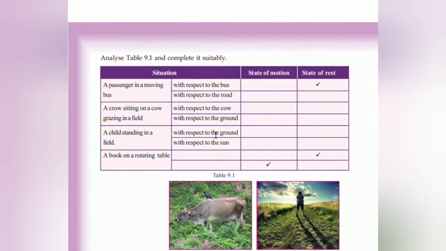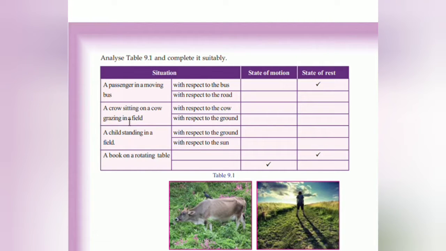Let's see. What is this? Analyze the table. A passenger in a moving bus, with respect to the bus and with respect to the road. That is state of motion. അപ്പോൾ എ പാസഞ്ചർ ഇൻ എ മൂവിംഗ് ബസ്, ബസ് മൂവ് ചെയ്യുന്ന സമയത്ത് അതിലിരിക്കുന്ന പാസഞ്ചർ, whether he is standing or sitting, അല്ലെ, ഇരിക്കുകയോ നിൽക്കുകയോ എന്തെന്നെ ചെയ്തോട്ടെ, the state of rest is with respect to the bus. ബസ്സിനെ കൺസിഡർ ചെയ്യുമ്പോൾ ആ പാസഞ്ചർ റെസ്റ്റിലാണ് ഇരിക്കുന്നത്, അല്ലെ. With respect to the road, റോഡിനെ കൺസിഡർ ചെയ്യുമ്പോൾ he is not in a state of rest, he is in a state of motion. ദാറ്റ് മീൻസ് തുടങ്ങിയ സ്ഥലത്ത് നിന്നല്ല അവസാനിച്ചിരിക്കുന്നത്, അല്ലെ, from a starting point and there is another ending point.